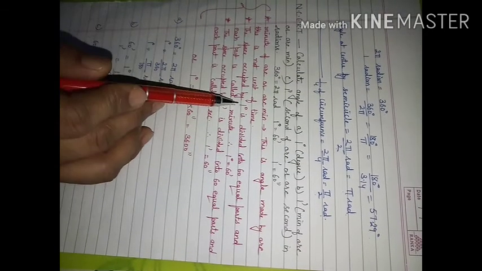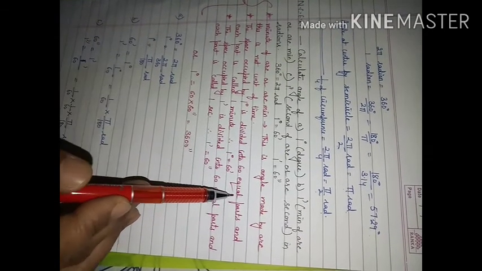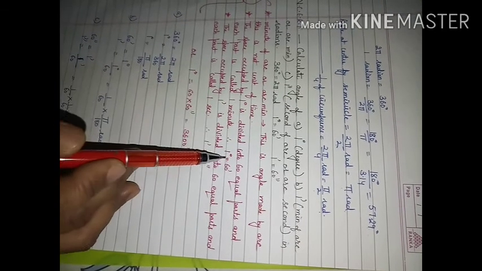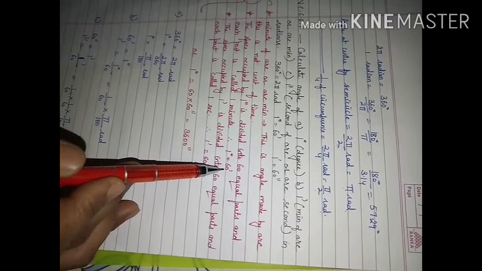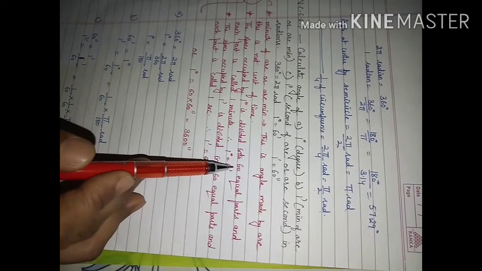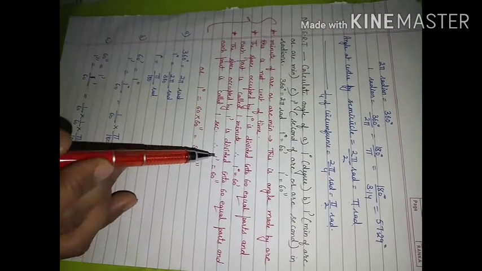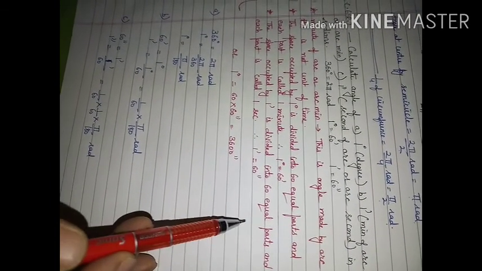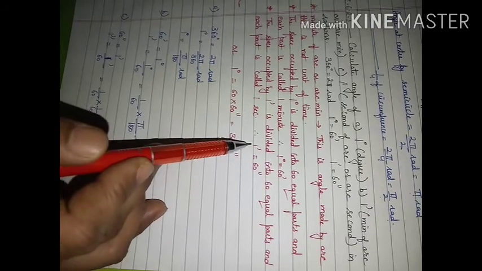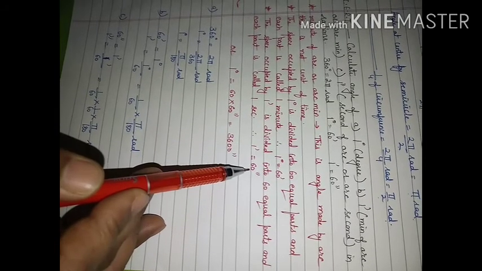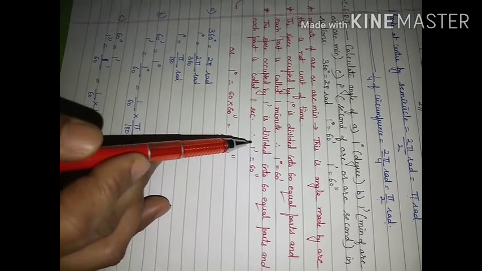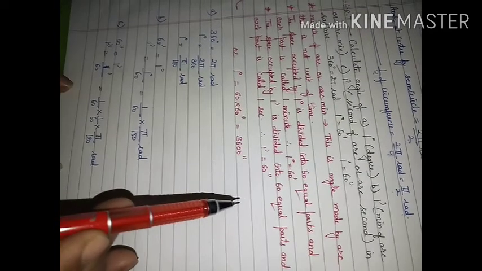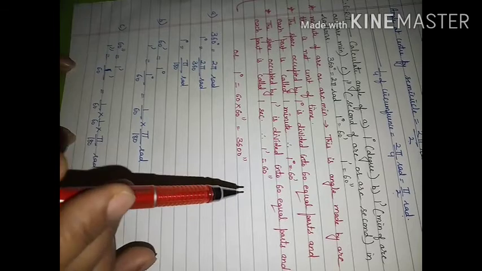The space occupied by 1 degree is further divided into 60 equal parts, and each part is known as 1 minute. So in 1 degree, how many minutes will you be able to get? 60 minutes. Further, the space occupied by 1 minute was divided into 60 equal parts, and each part was known as a second. So in 1 minute, how many seconds do you have? 60 seconds. Second, minute, here they are not representing the unit of time, they are representing the angle subtended at the center.